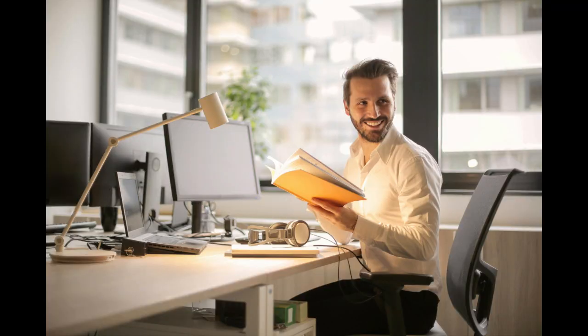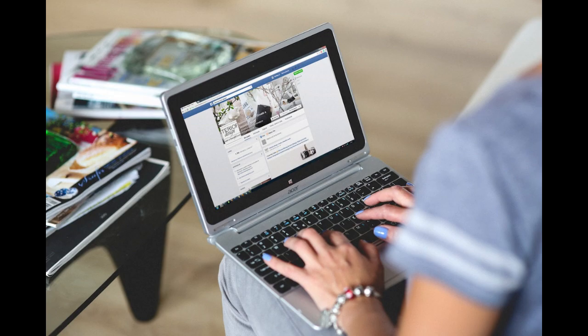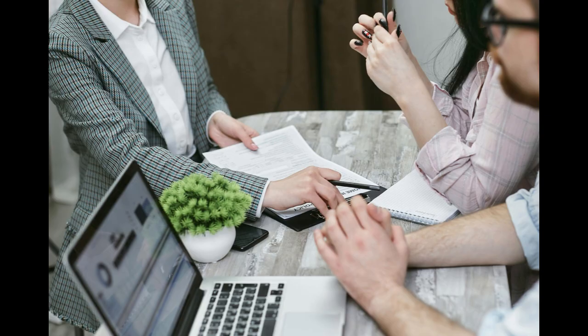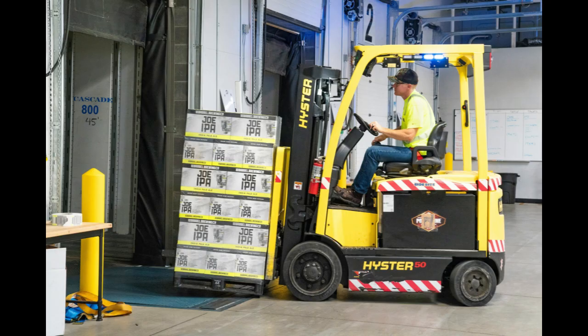Step 3. Register your business and handle legal compliance. While AI can't file legal paperwork for you, it can guide you through the process. AI tools: ChatGPT, LegalZoom AI Assistant, DoNotPay AI Legal Assistant. Prompt example, ChatGPT: What licenses and permits are needed to start a distribution business in Florida?